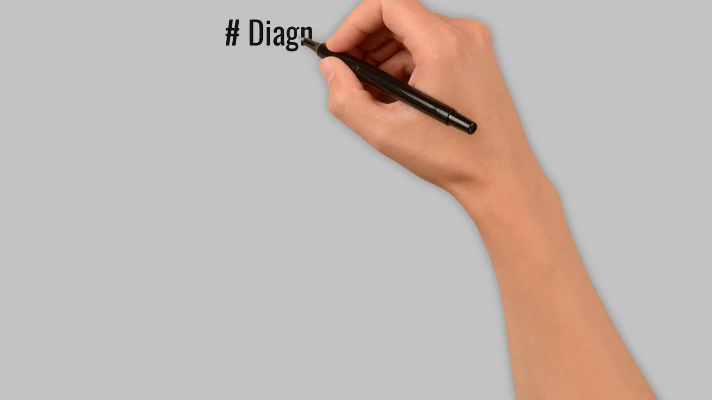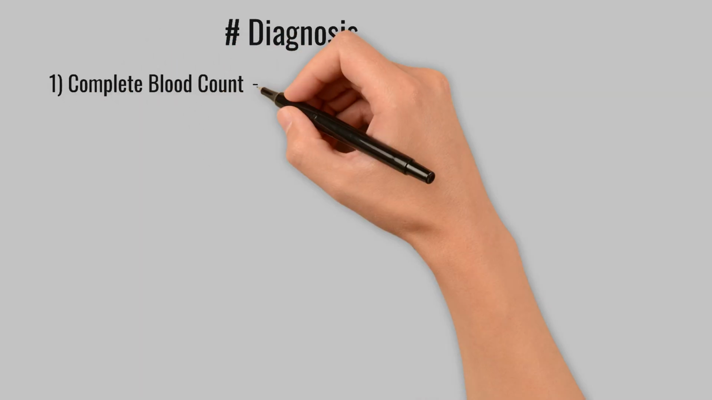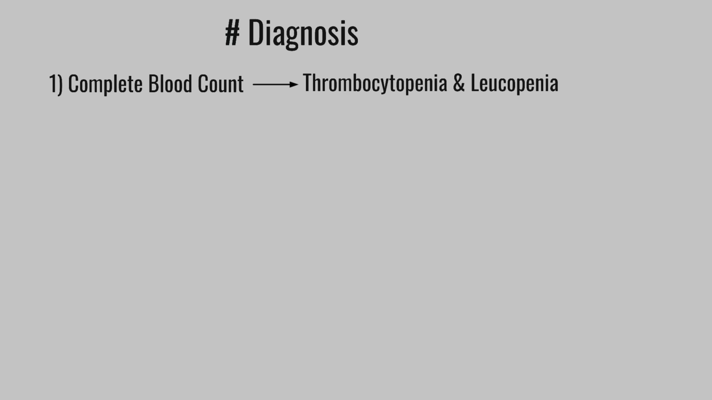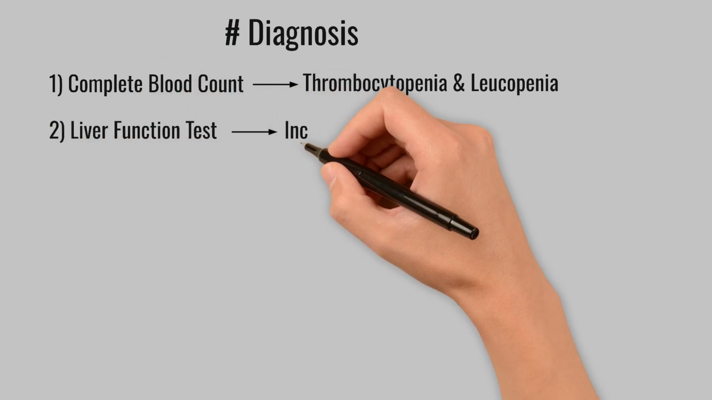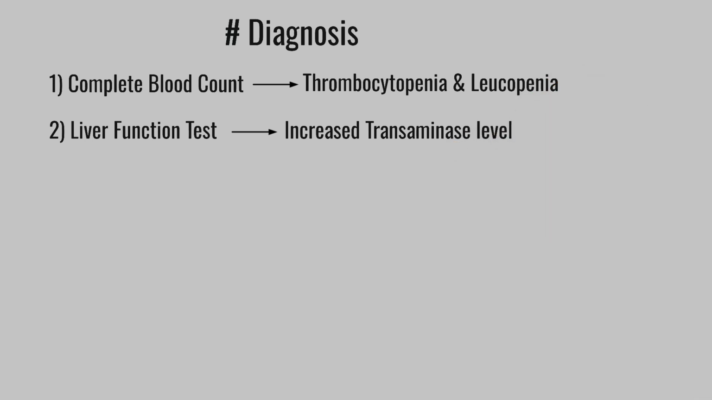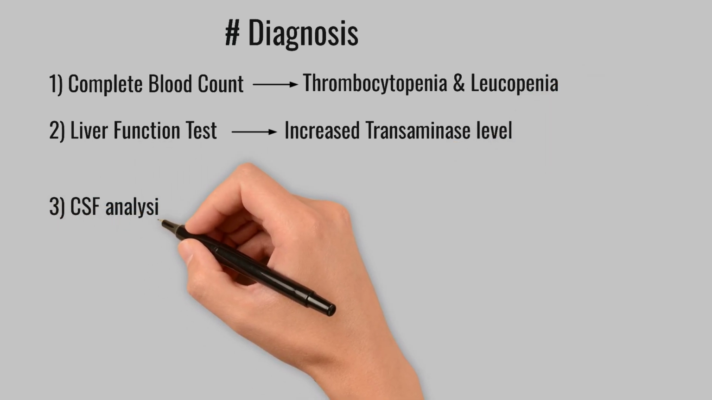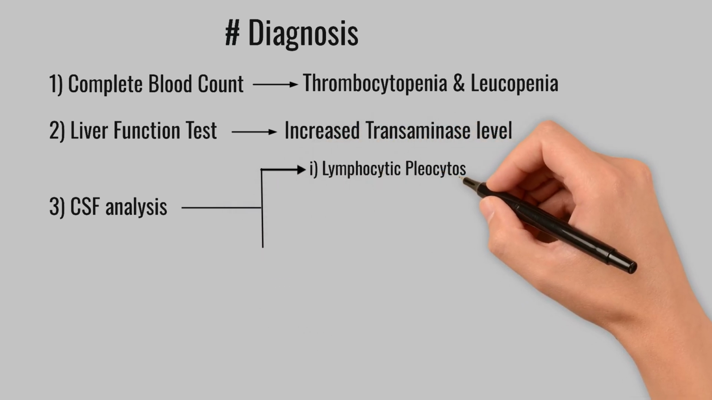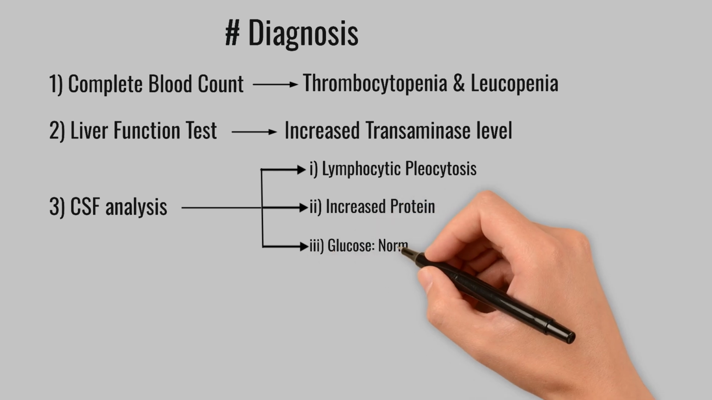For the diagnosis of this infection, we can do a complete blood count, in which we can appreciate thrombocytopenia and leukopenia. Further, we can do a liver function test, in which the transaminase level is increased. It mainly affects the central nervous system, so cerebrospinal fluid analysis is mandatory, in which we can appreciate lymphocytic pleocytosis, increased protein level, and glucose level that is normal or mildly reduced.